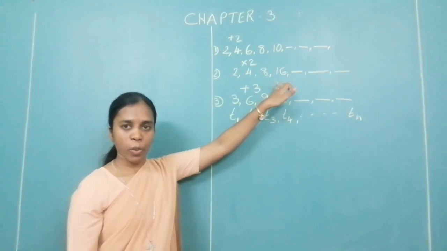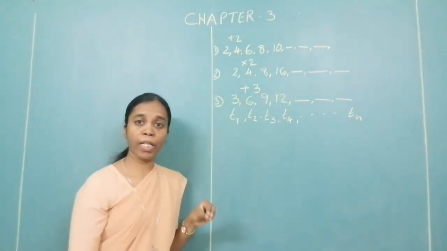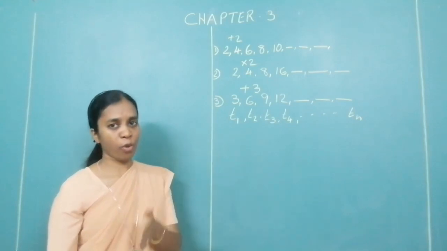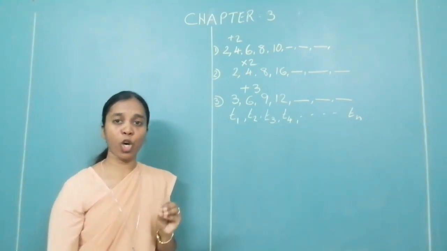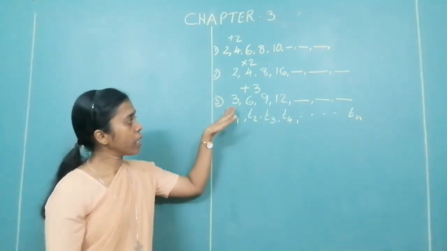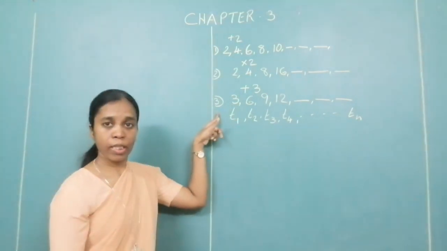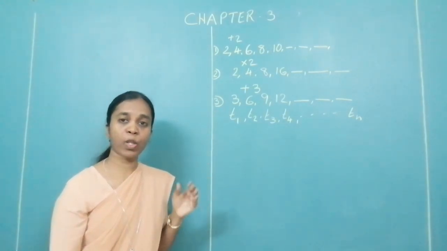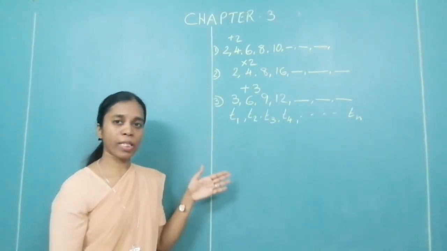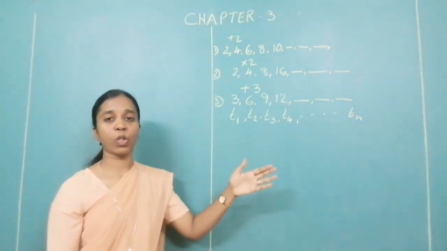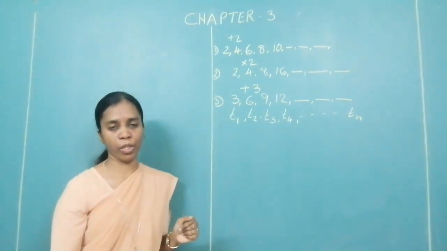This type of sequence, where we multiply the previous one by a particular number to obtain the following one, is called a geometric progression. Whereas these first and third, these types of sequences where we add a particular number to the previous number to obtain the following number, are called an arithmetic progression.